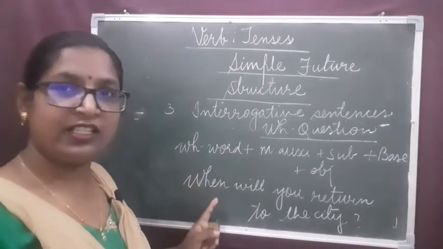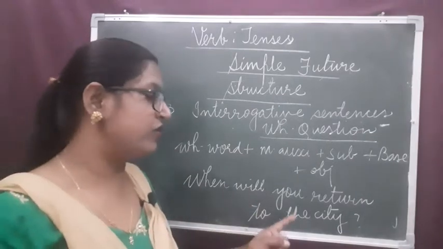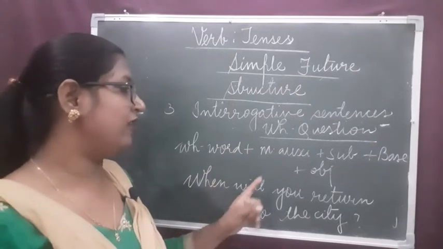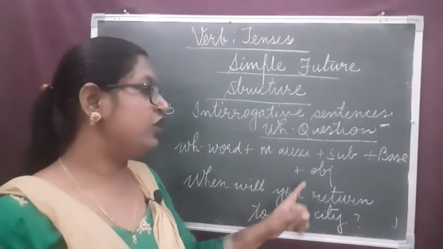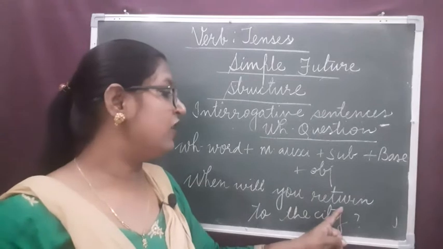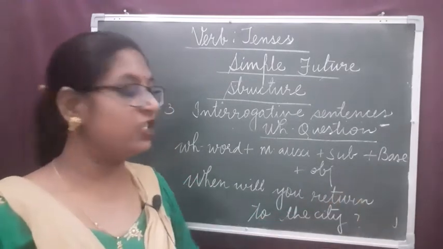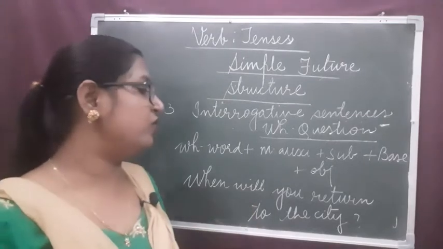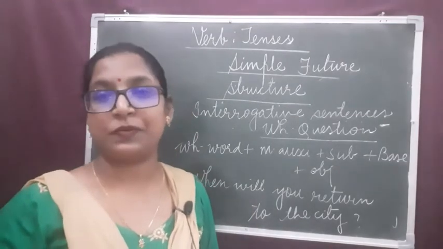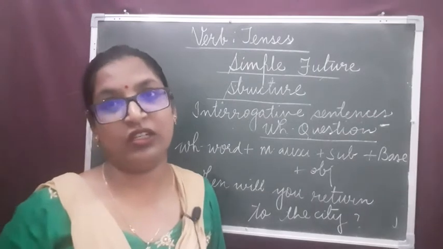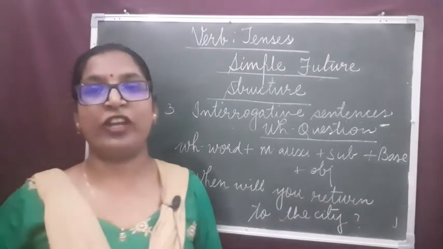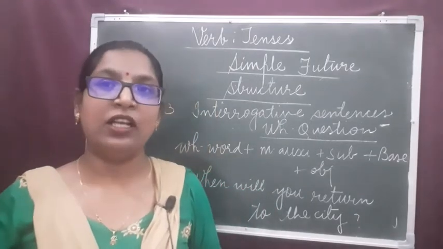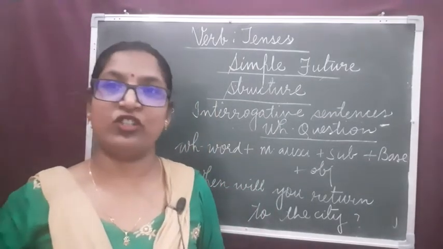Let us see the example. When will you return to the city? When is the WH word, will is the modal auxiliary, you is the subject, return is the main verb in its base form, to the city is the complement. When will you return to the city? So this was the structure, how to frame affirmative, negative and interrogative sentences in simple future tense.